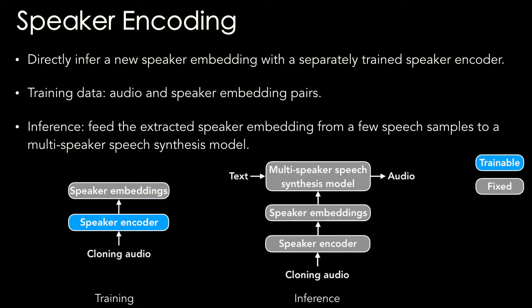Speaker encoding is to directly infer a new speaker embedding with a separately trained speaker encoder. The training data for speaker encoder are audio and speaker embedding pairs. In inference, we can feed the extracted speaker embedding from a few speech samples to a multi-speaker speech synthesis model to get the voice of a new speaker.